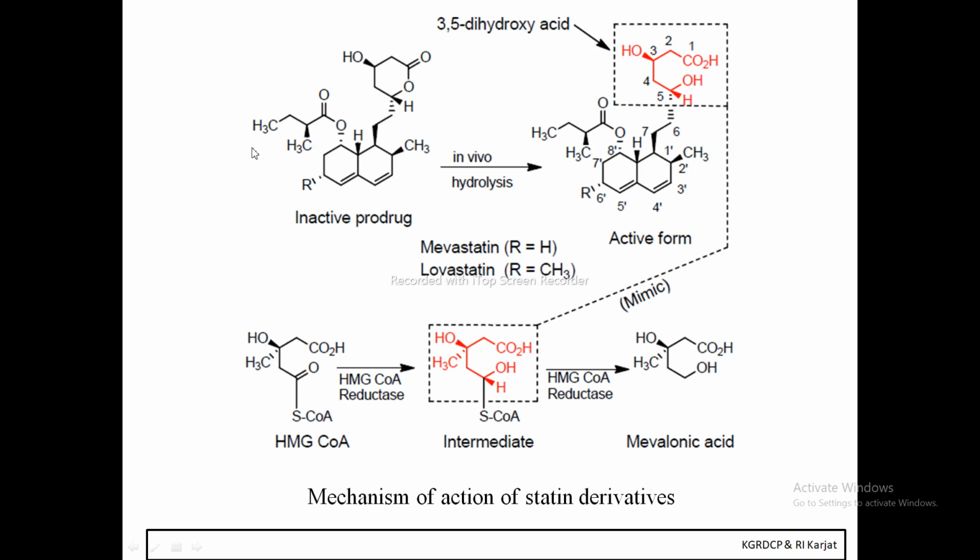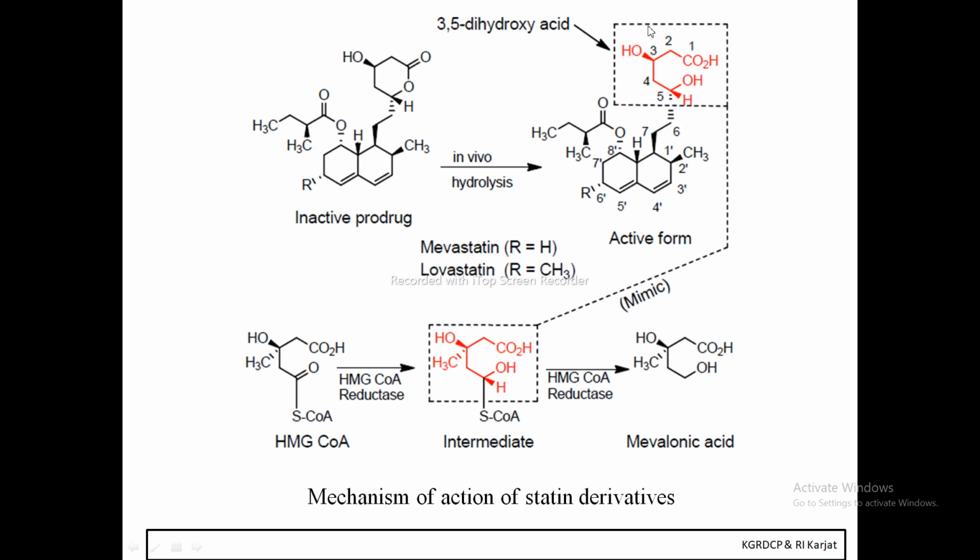By the metabolic process, they undergo hydrolysis to form the active form of the drug, which results in the formation of the 3,5-dihydroxy acid. The lactone ring is opened to form the 3,5-dihydroxy acid.